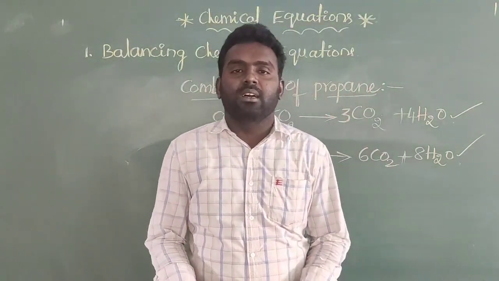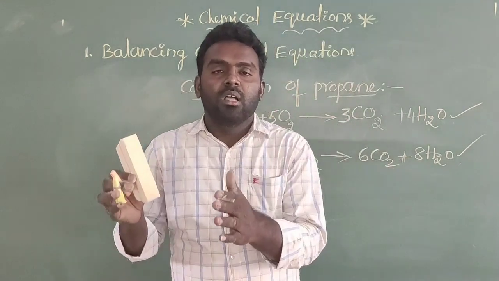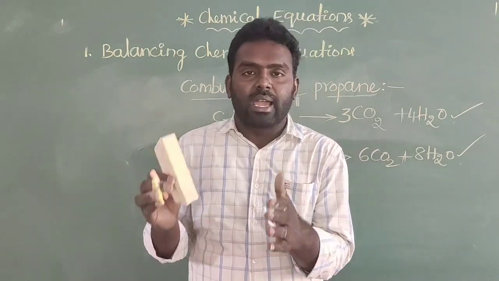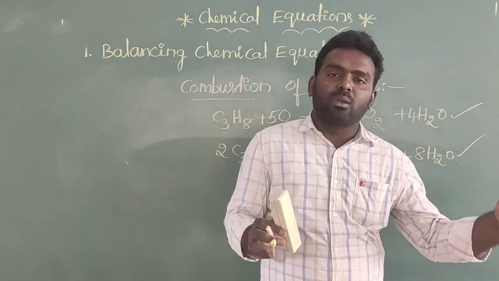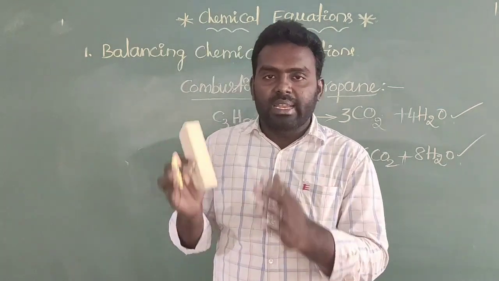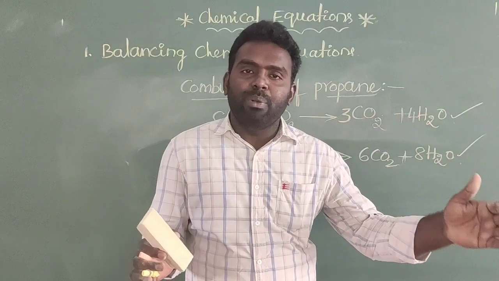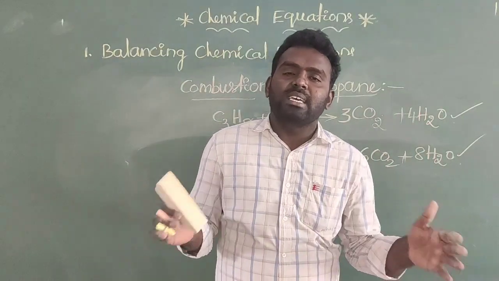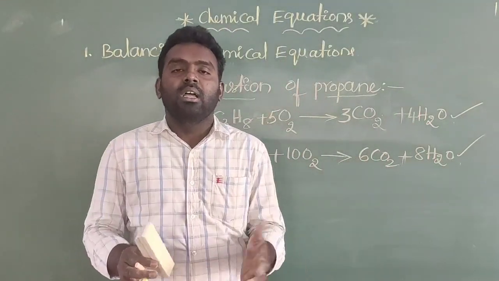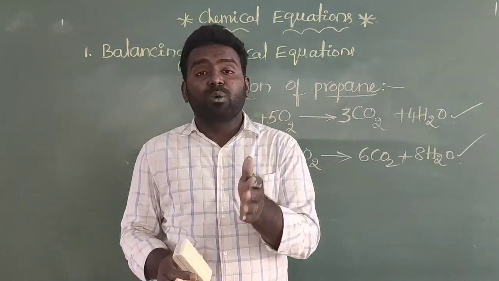What I am saying is that when we are balancing any chemical equation, compulsorily we will observe how many atoms are present on the reactant side. That must equal the number of atoms present on the product side. First of all, you will write how many atoms are present on the reactant side, and after that you will compare with the product side. If the number of atoms on both sides is equal or not, then you can multiply with a suitable integer value.